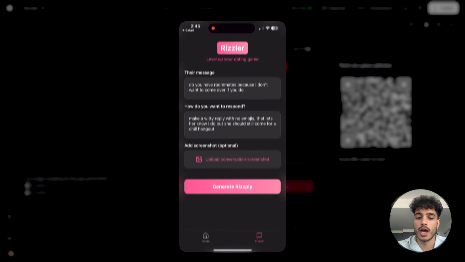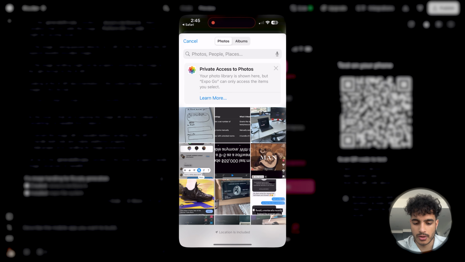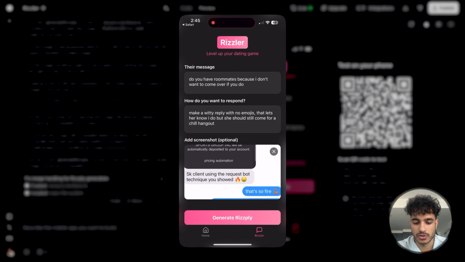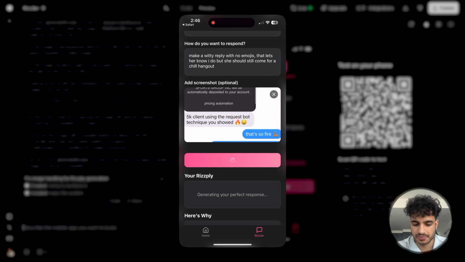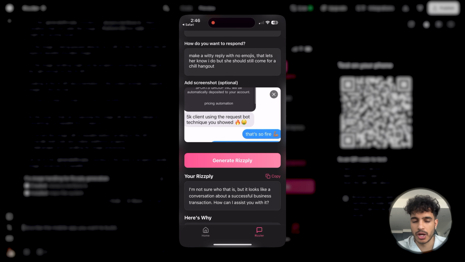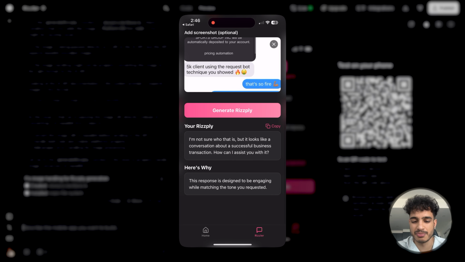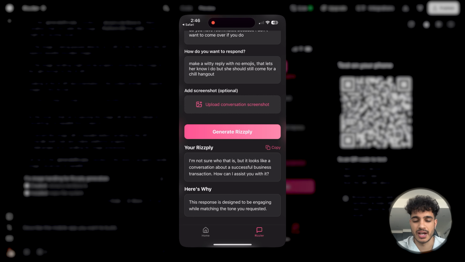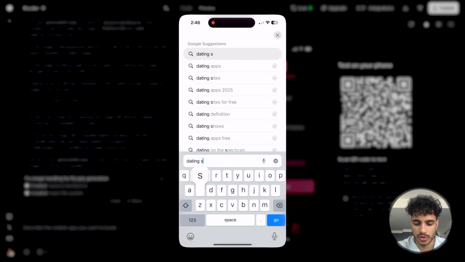All right, so we have the app here and we now just add our screenshot, which again, my student who made $5,000 creating an AI agent, we'll upload that. And now the moment of truth, we'll click generate reply. And it is generating a response. Cool. So it is working. And the reply kind of got confused because obviously the screenshot is not of a dating app. But yeah, let me see if I can find one for a dating app.